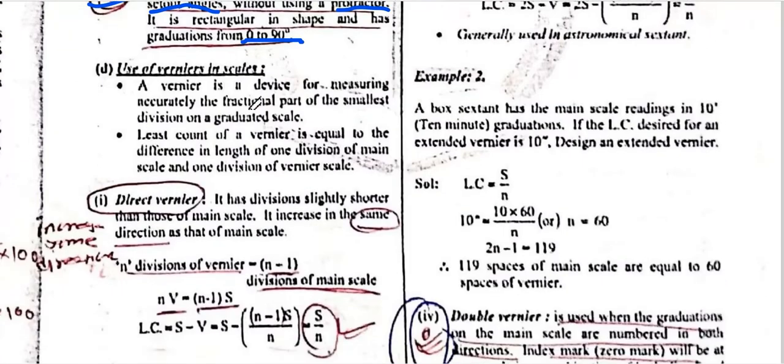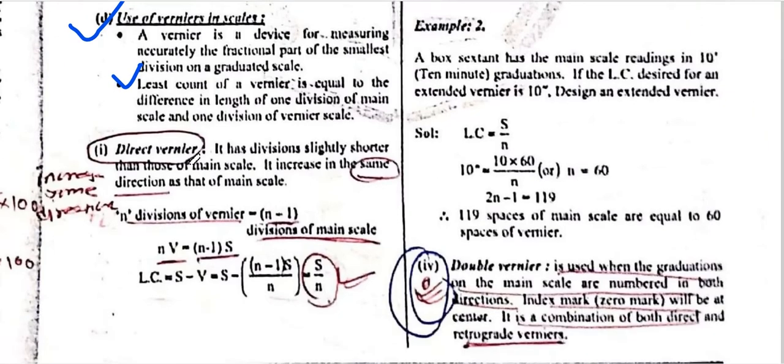Okay, the use of the vernier scale. The vernier is a device for measuring the fractional part of the smallest division on the ground scale. The least count of the vernier is equal to the difference in length of one division of the main scale and one division of the vernier scale. What is the difference between the main scale and the vernier scale? It is called the least count.